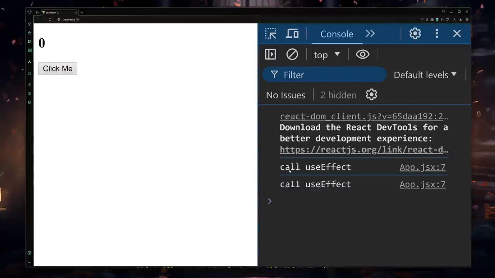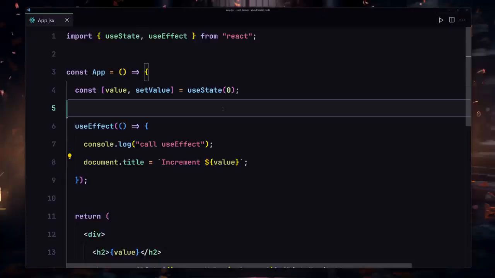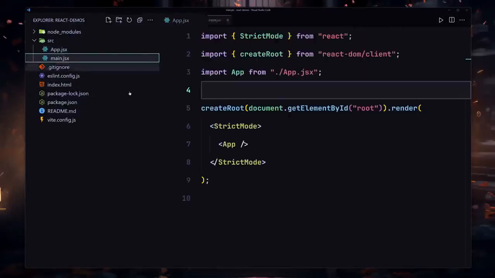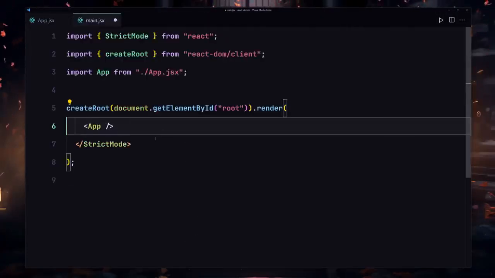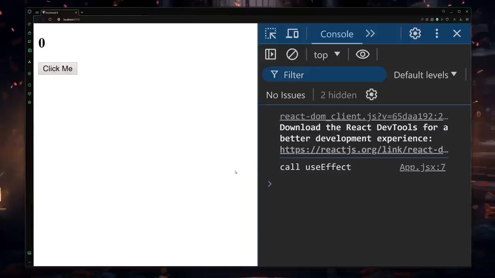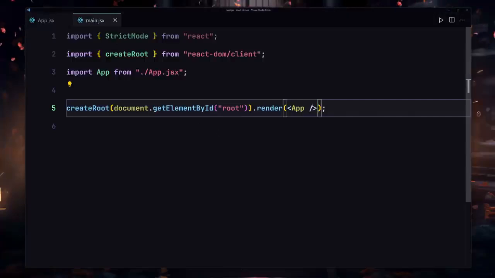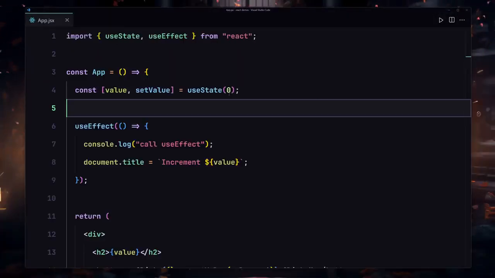Okay, so now if I save the changes and refresh there, here you can see we are now getting this result, which is "call useEffect" twice. And why are we getting it twice? That's because here you can see we are using this strict mode. So if I just remove this strict mode from here, save my file, and now if I refresh there, I'm only getting this message once, not twice. So that's also something you can keep in mind.